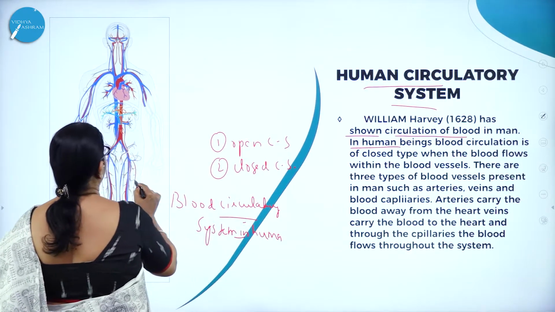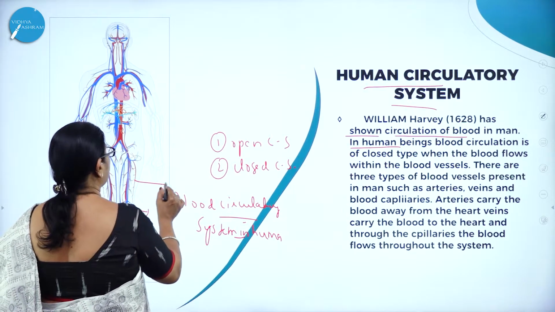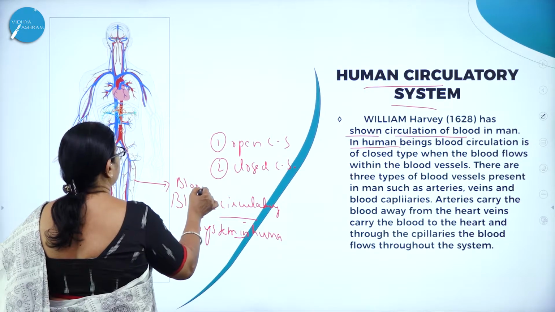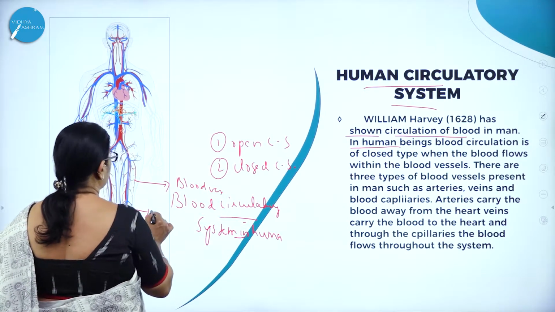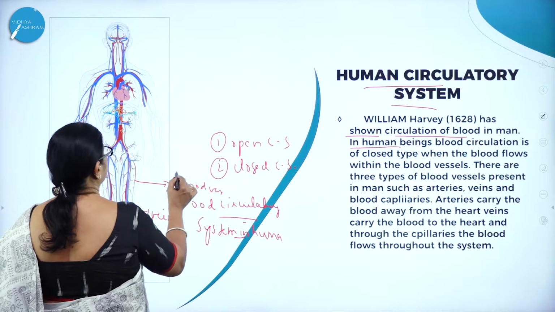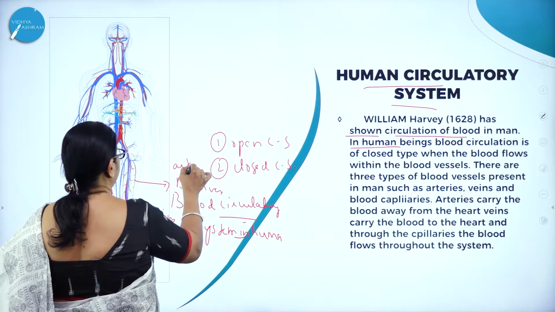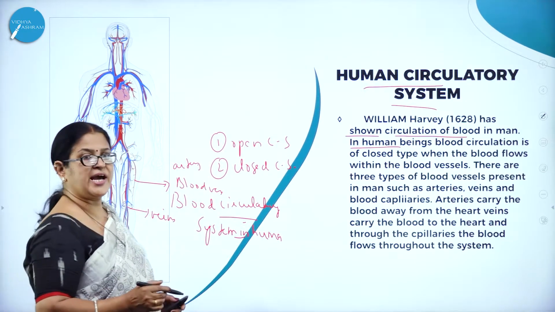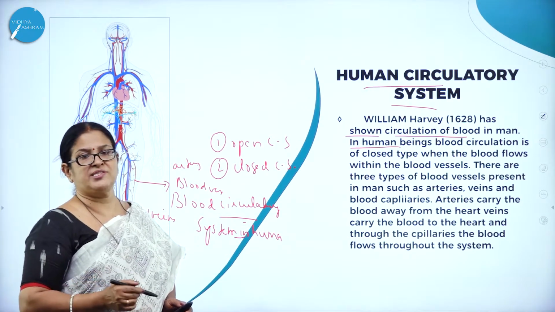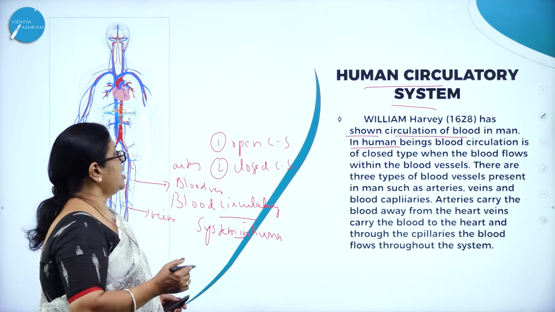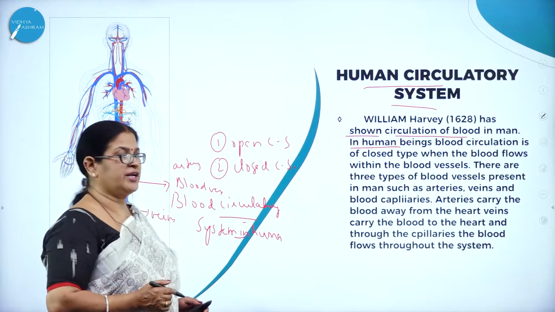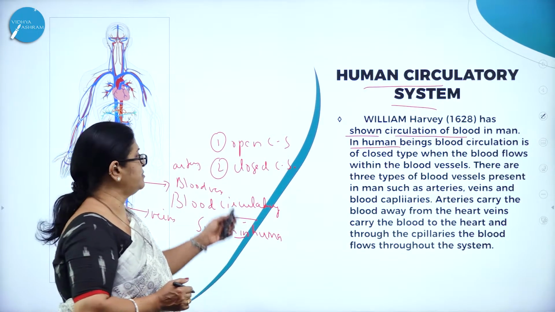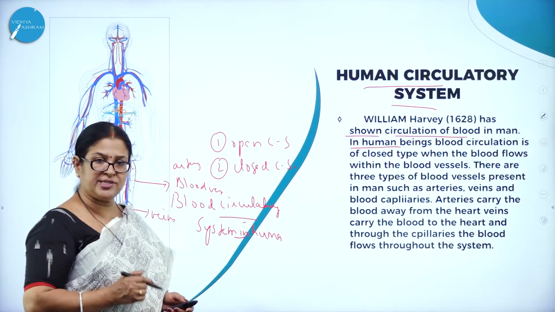Here you can see the red color one and the blue color one. What are they? They are nothing but the blood vessels. This blue color one is called the vein and the red color one is called the artery. As we all know, arteries carry the purified blood and the veins carry the impure blood. Now, what are the two types of circulatory system? Open circulatory system and closed circulatory system.